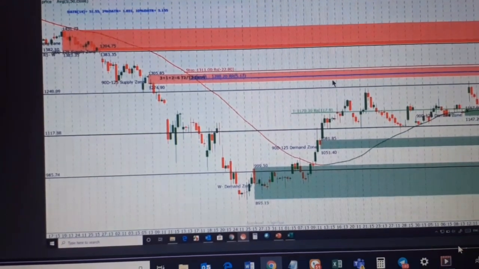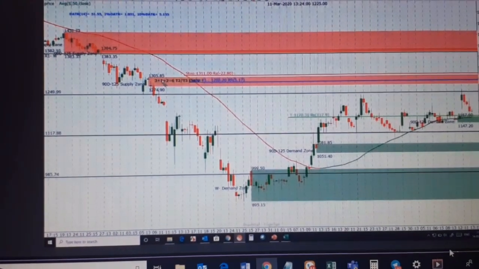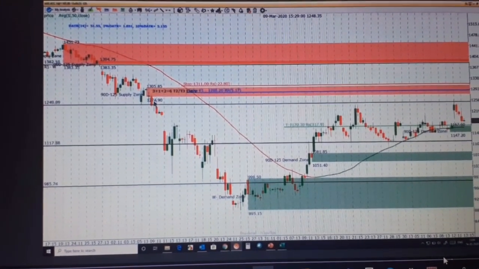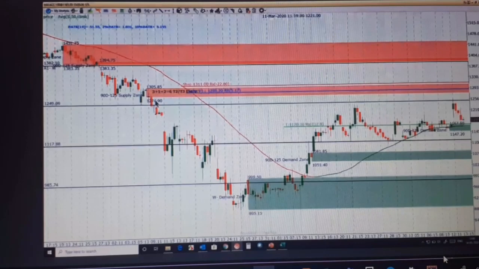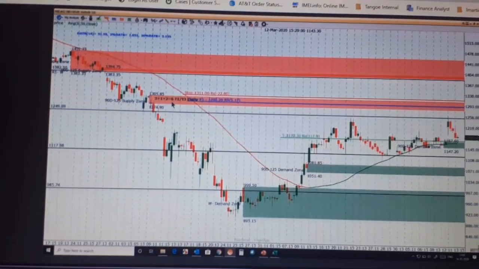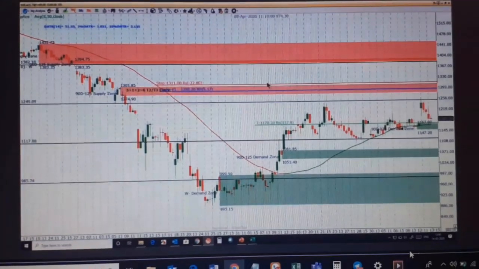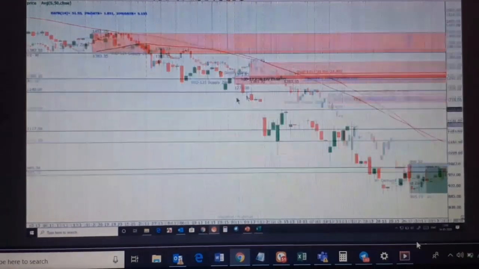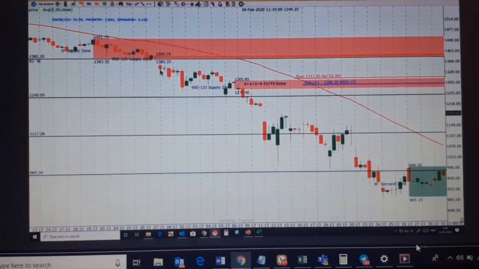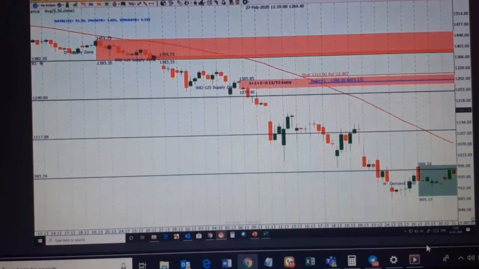Now the problem over here is that this zone is not scoring as we want on odds and answer. We are losing 1 point on strength because there are 2 consecutive red candles, or the price has not left the zone with a gap. So that's why the score is 6. If you are a conservative trader and you don't want a zone scoring 6, then this zone is not for you; the above zone is for you, because the score is 7 since the price has left the zone with a gap. So the score is 3 plus 2 plus 2, which is equal to 7. Then you look for this zone.